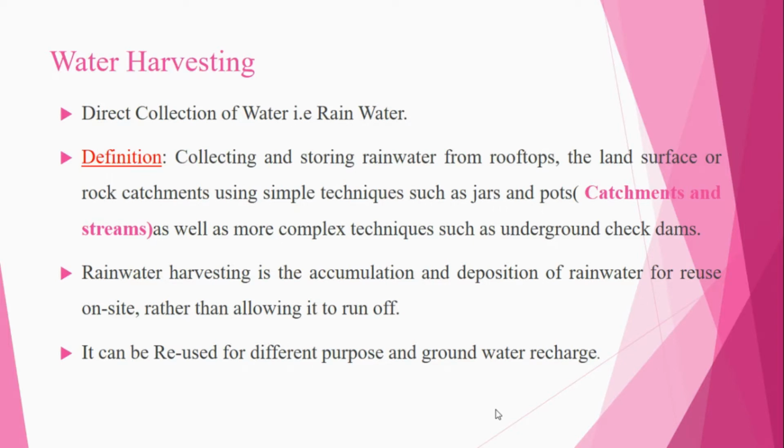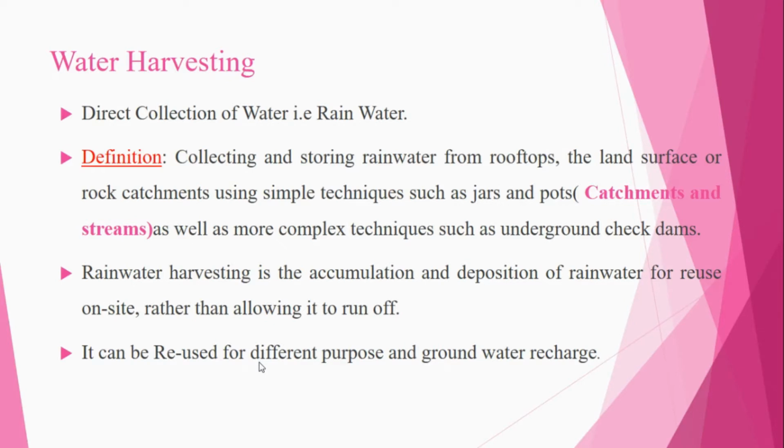So instead of that technique, whatever natural water we get here, we have to store, and also we have to protect. That is, you can consider harvest and conservation of the water. So it can be reused for different purposes, and also for groundwater recharge.